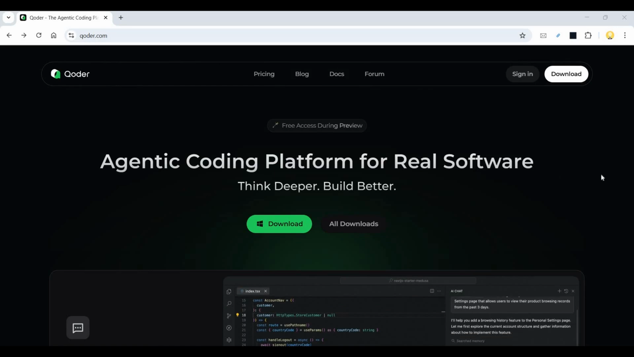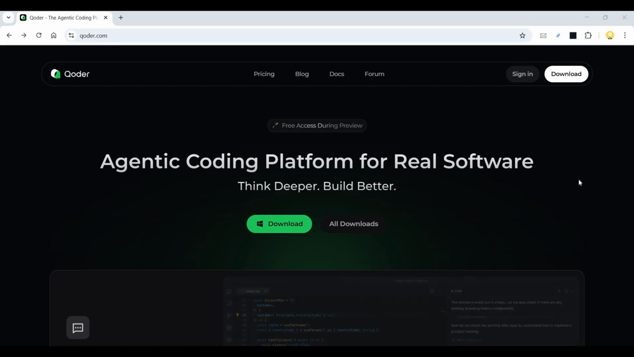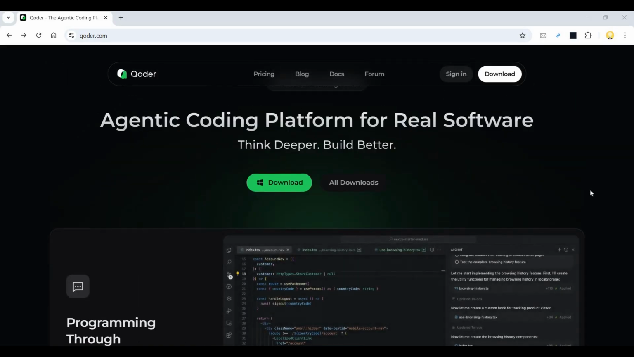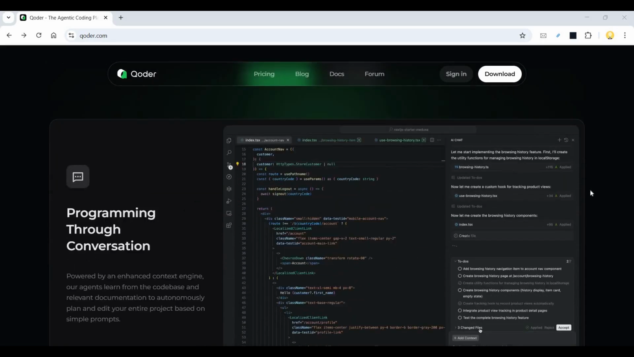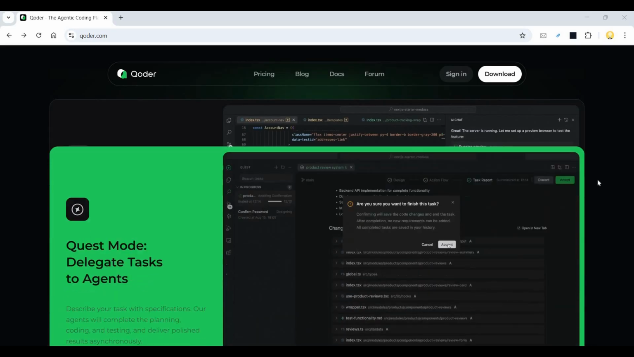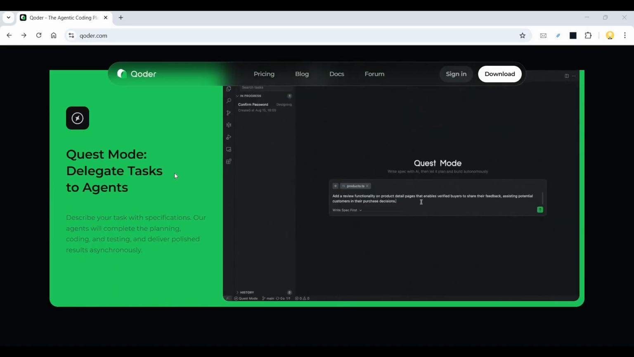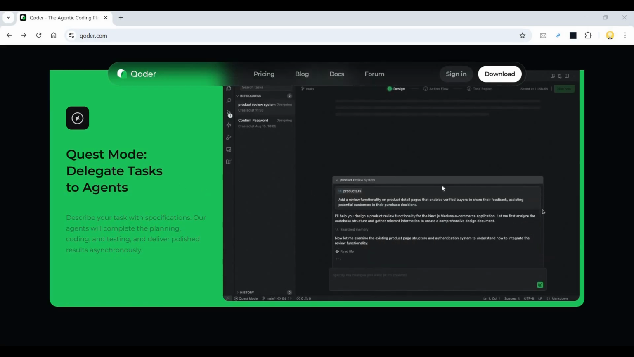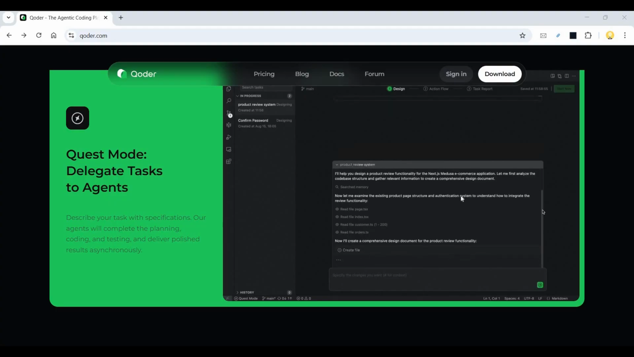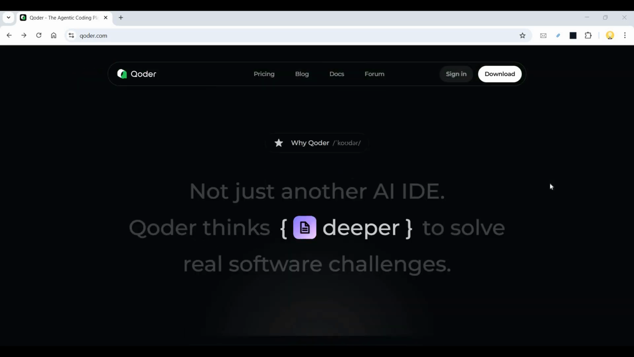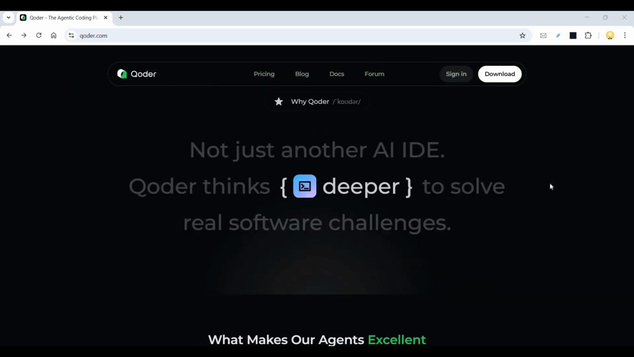It is launched by China and it is an agentic coding platform for real software. It thinks deeper, and it also helps you with programming through conversation. So let's look at some of these features and dive into how to use this. In Quest mode, you can delegate tasks to the agent. You can describe your task with a specification, and the agents will complete the planning, coding and testing and deliver polished results asynchronously. So it is not just a normal AI IDE coder.